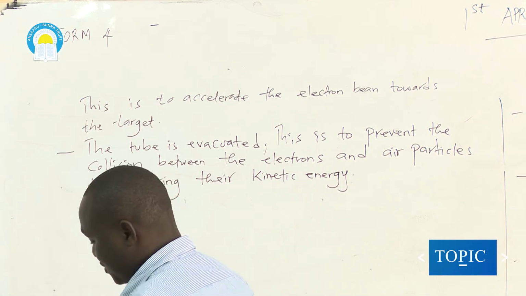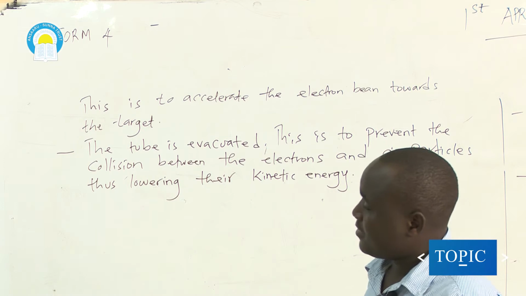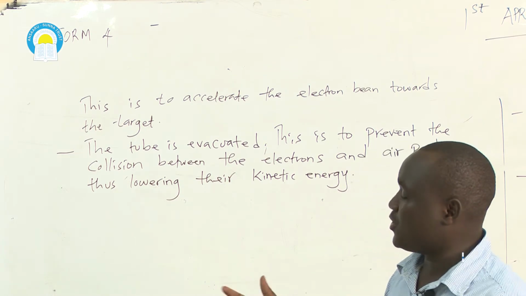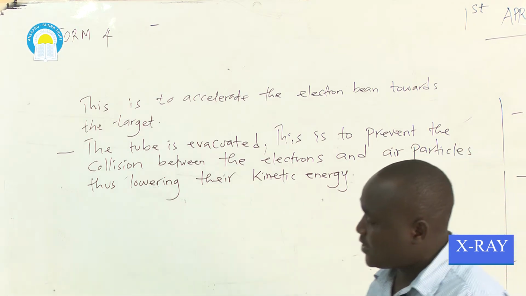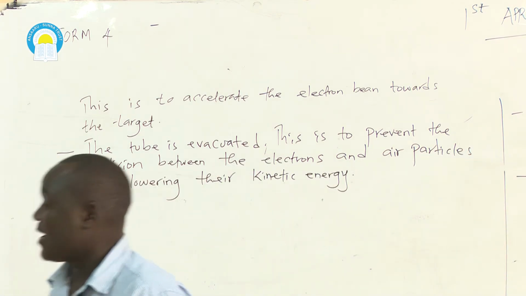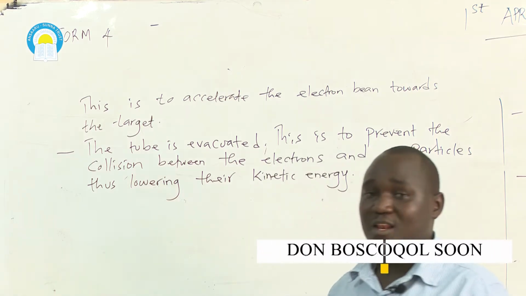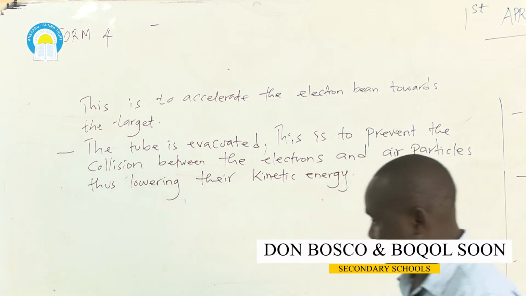That is the reason as to why inside the tube is a vacuum, or the tube is evacuated, to minimize any collision between the electron beam and air particle, which may lower their kinetic energy.